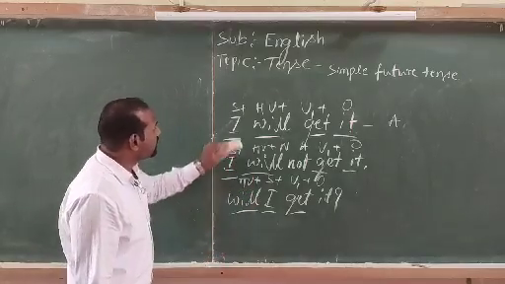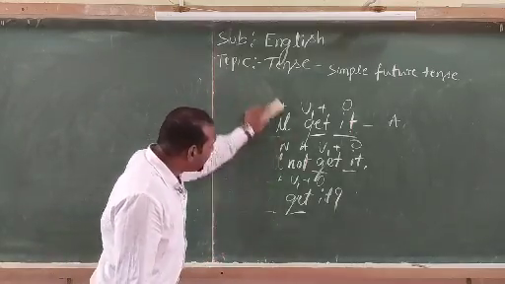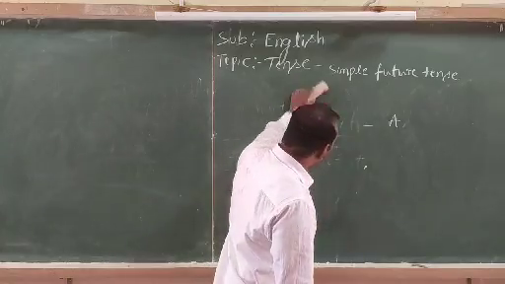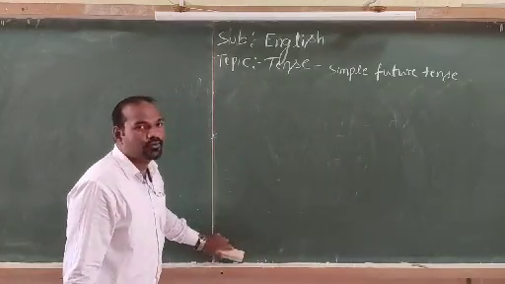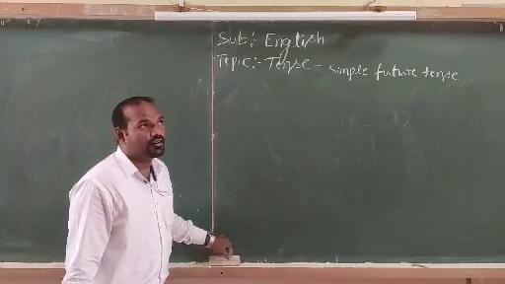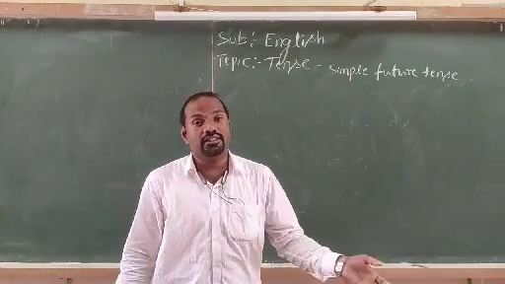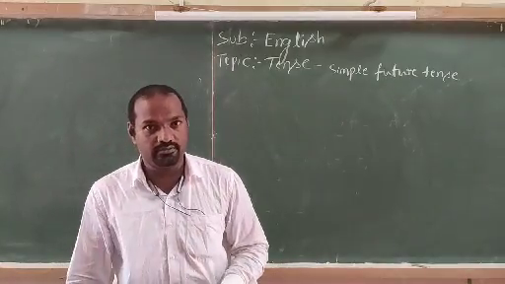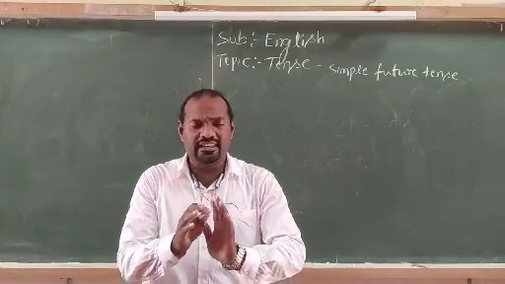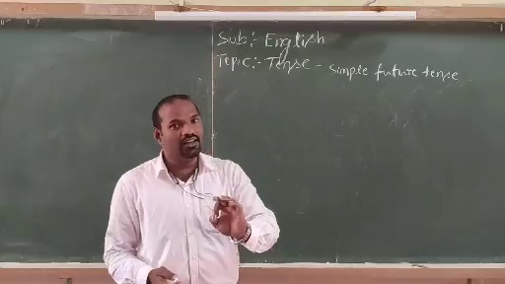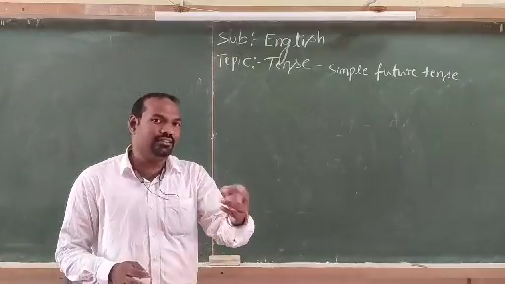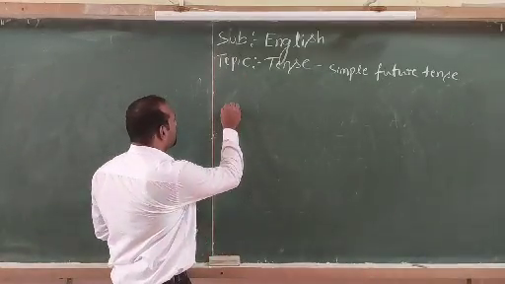And most of the students, dear students, are getting confused about how to make predictions, whether by using will or by using going to. Look, I will clearly tell you in this video how to make predictions.